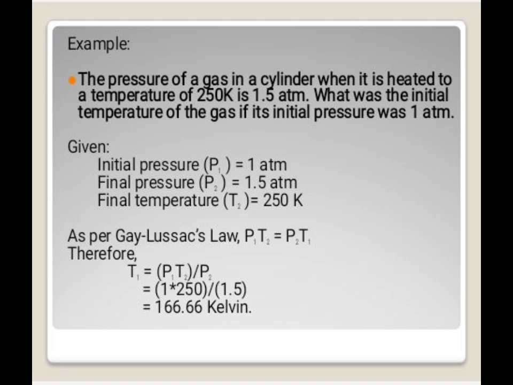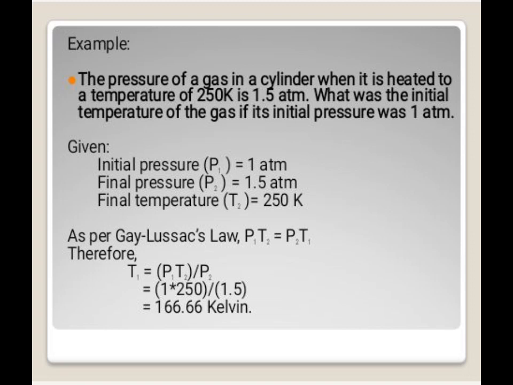Before that, we're going to divide both sides by P2. So we cross out the P2 in here and the T1 will remain. Therefore, T1 is equal to P1 times T2 divided by P2.